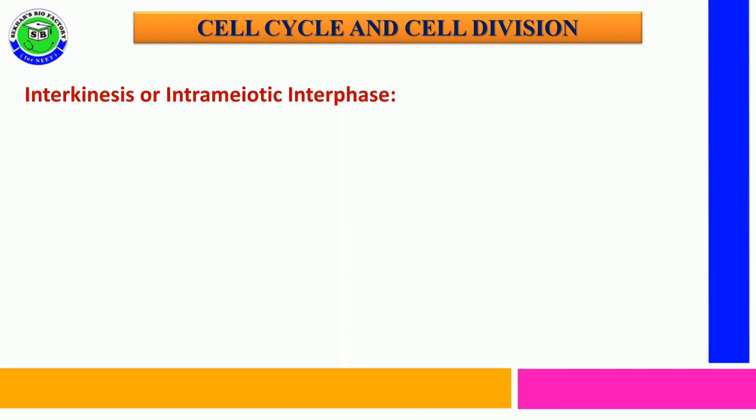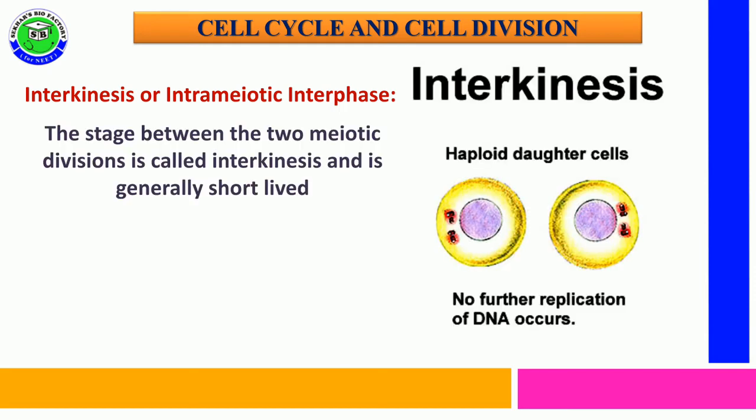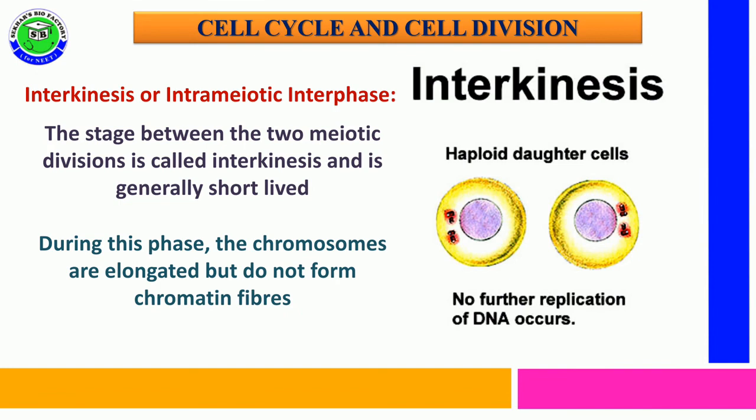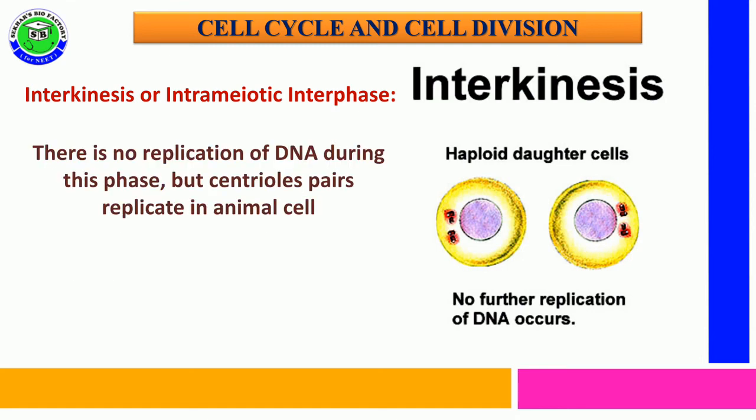It is referred to as interkinesis or intermeiotic interphase. This stage is present between the two meiotic divisions and it is short-lived. During this phase, the chromosomes are elongated but do not form chromatin fibers.